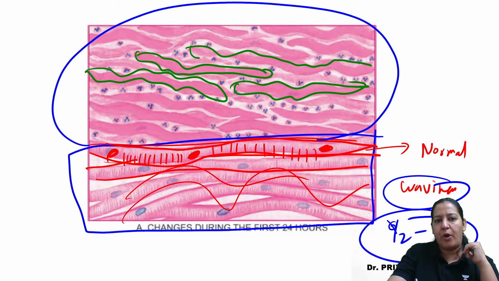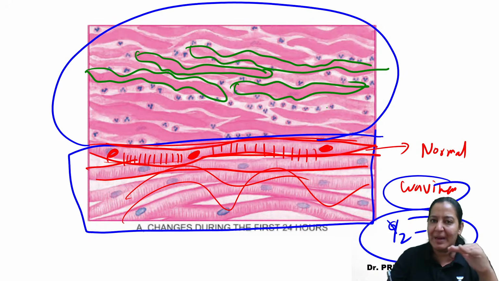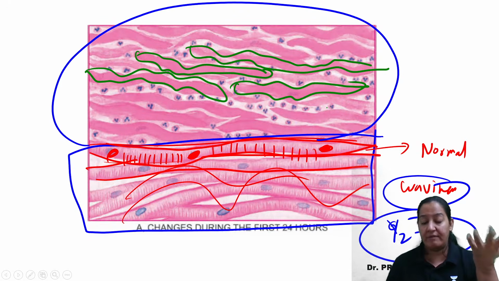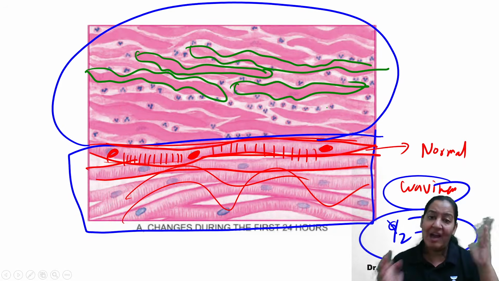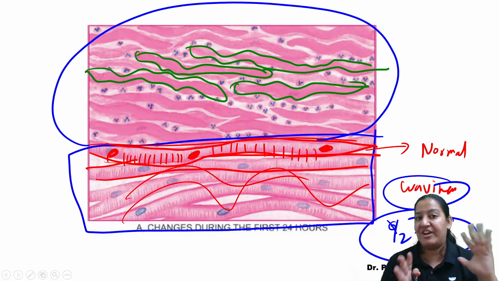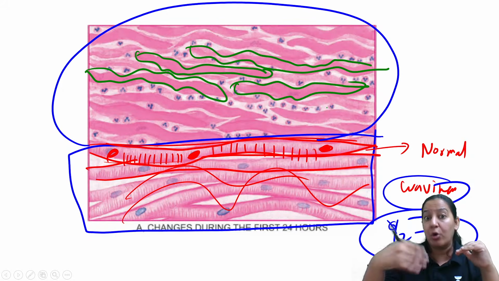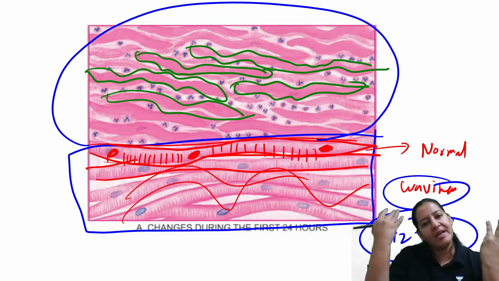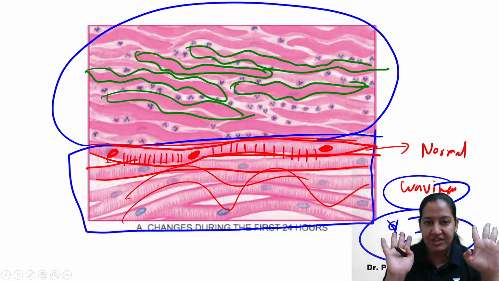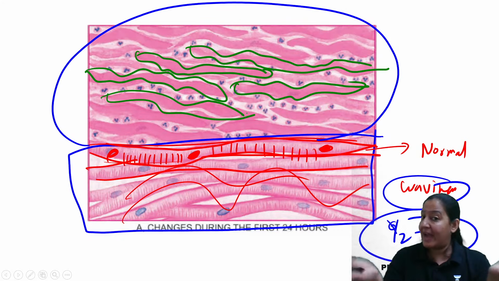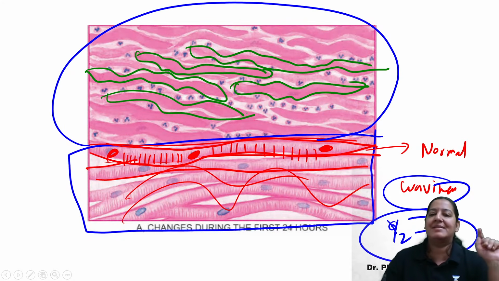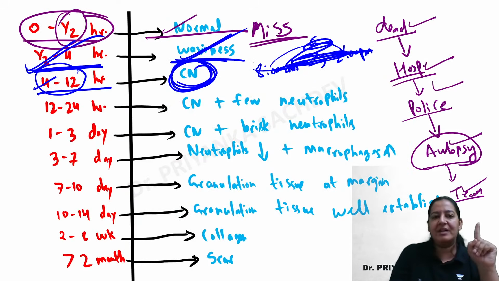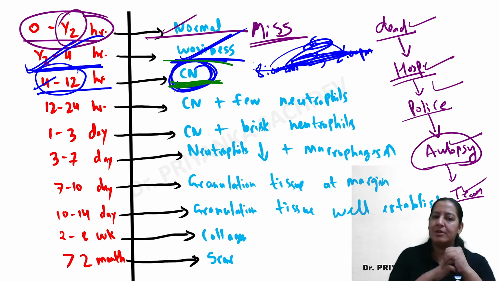So this is actually coagulative necrosis. Only the architecture is maintained, but cytological and nuclear details are lost. Those who have attended my general pathology lecture, I have told you the coagulative necrosis definition. It is the tombstone appearance, the ghost appearance, you know. The outline of the cells is maintained, the inner details are lost. I cannot find striations, cytoplasm or nucleus, only pink color bands. So basically, it is coagulative necrosis. The first thing after the waviness is the coagulative necrosis. Give me a thumbs up.